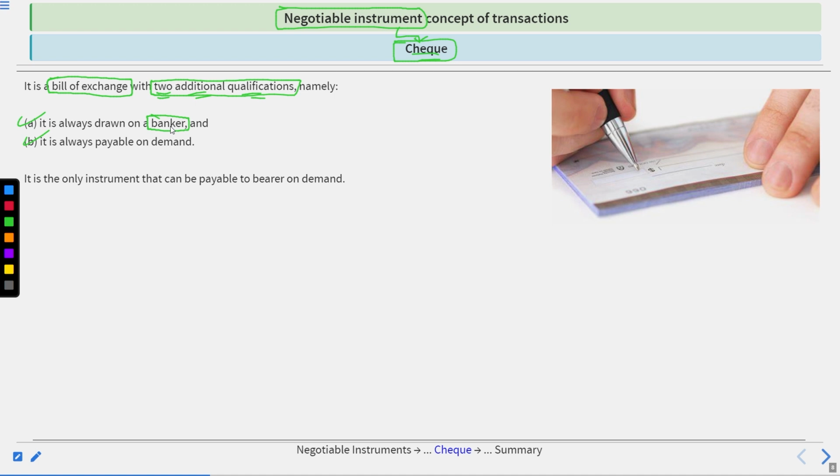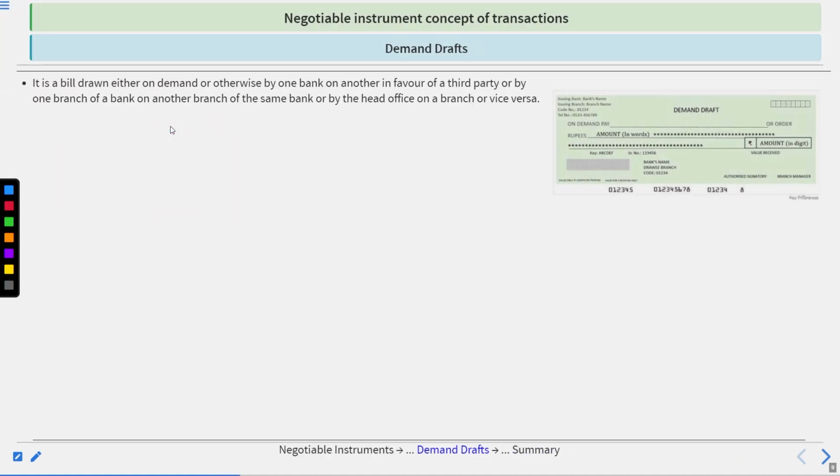Okay. Understand this. Now, when we move further, we have another one, that is the demand draft. Now you can see this is the picture of a demand draft. What is the concept of a demand draft? DD. If you remember, when we were discussing the previous lectures, we also encountered this term there. DD, demand drafts. What do you mean by this?